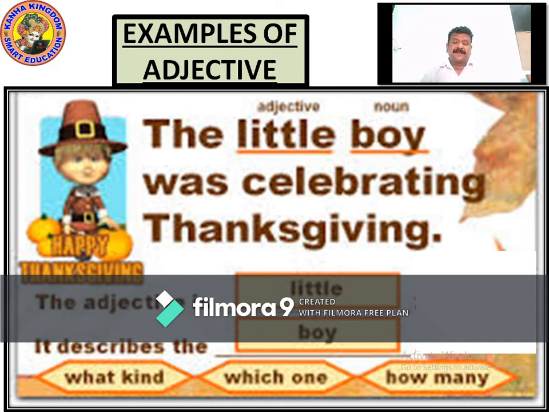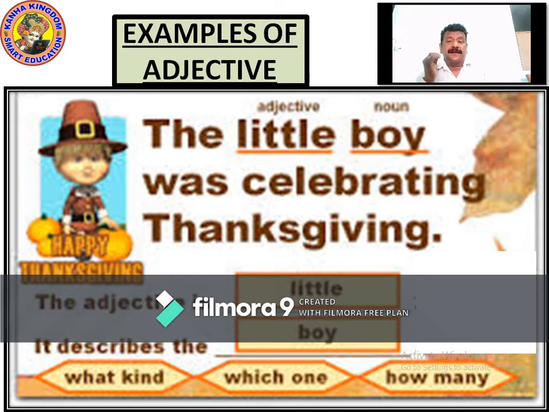The first question arises here: what kind? And in the sentence you get the answer, the little boy. So what is the adjective here? The adjective is L-I-T-T-L-E, little. It describes the boy. What is boy? Boy is a noun. So when the noun is described by an adjective, the adjective word is little. Now we understand the example: the little boy was celebrating Thanksgiving. Little is the adjective here.